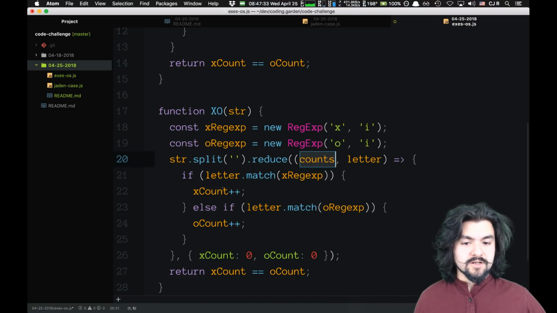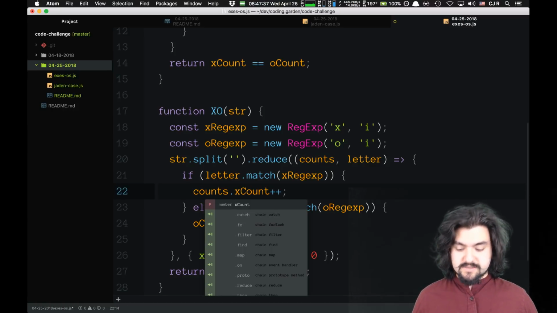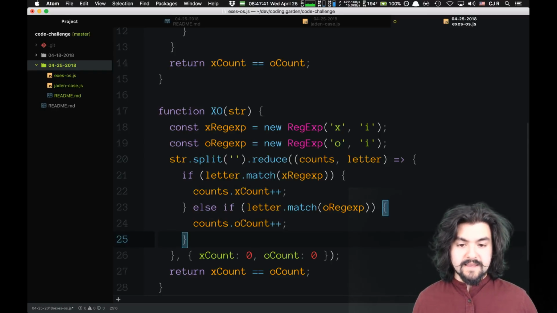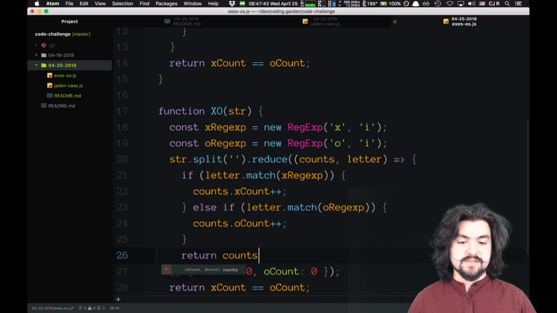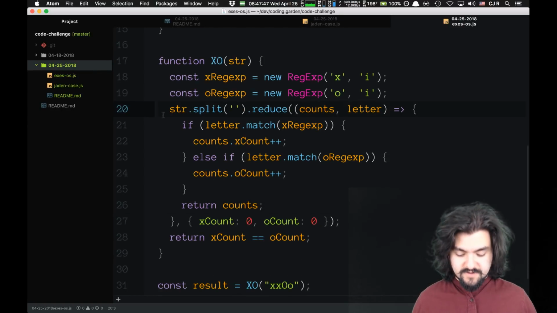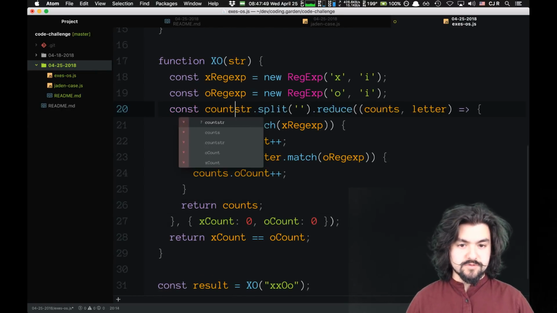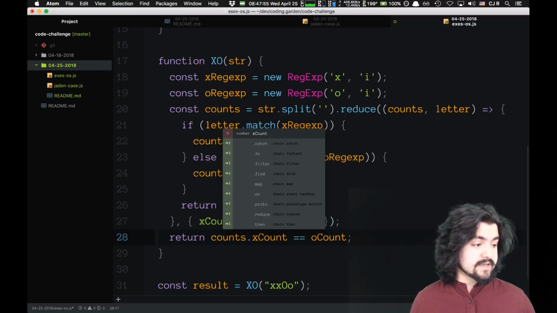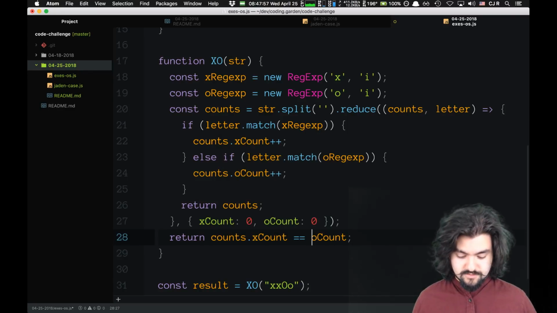So we could do counts.xCount plus plus, and then counts.oCount plus plus, and return the counts inside of our reducer. And then we'll store this in a variable like counts is equal to that thing. And then at the end of it all, we're just going to compare is counts.xCount equal to counts.oCount.